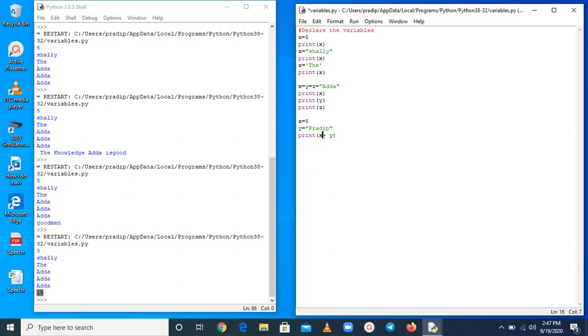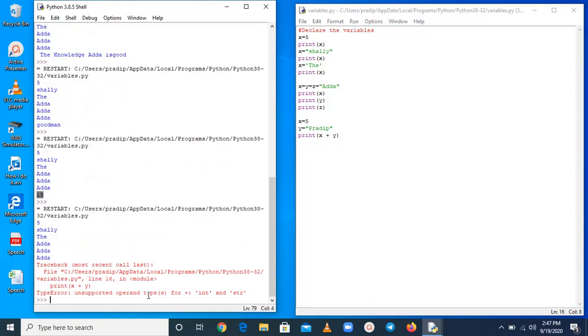Because the best concept of programming is just make a program and check, then you can find how you are getting errors. So here you can see type error. Just read out: unsupported operand type for integer and string, because both are different. So you are going to get this type of error.